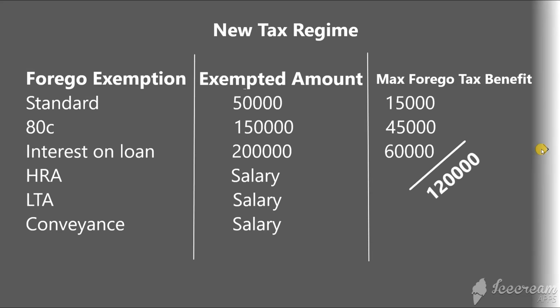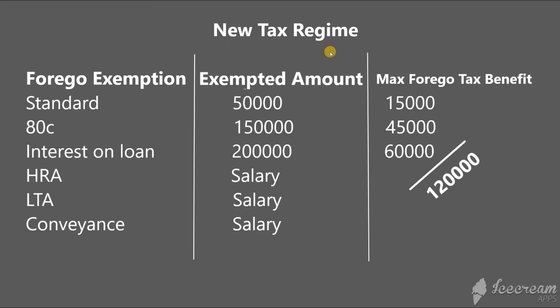The trick, from the Government of India, is this: if you opt for the new tax system, you have to forego, that means give up, claiming exemption on all these investments. There is a standard deduction of 50,000 rupees, for which we don't have to submit any proof. Then there is 80C, where you can invest up to 1.5 lakhs. Then there is interest on the home loan, where you can claim up to 2 lakh rupees. Then there are HRA, LTA and conveyance. These three components depend on the salary.